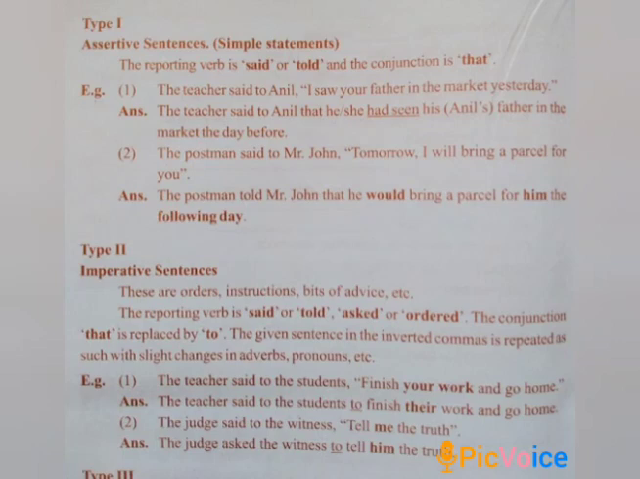Type 2 is imperative sentences. These are orders, instructions, bits of advice, etc. The reporting verb is said or told, asked or ordered. The conjunction that is replaced by to. The given sentence in the inverted commas is repeated as such with slight changes in adverbs, pronouns, etc.